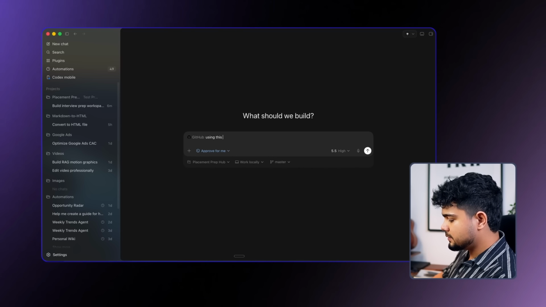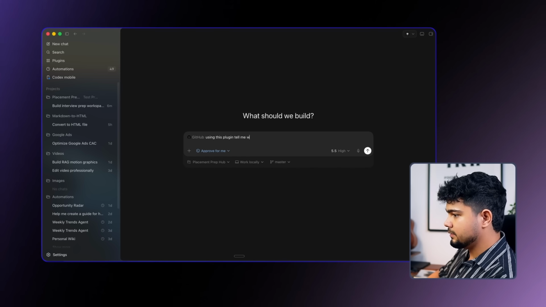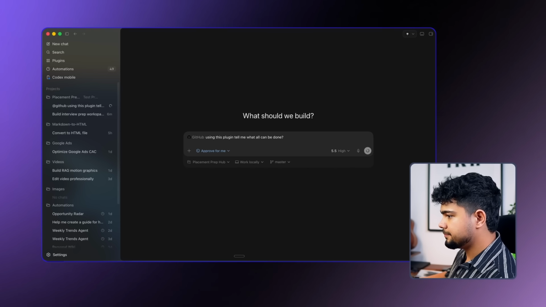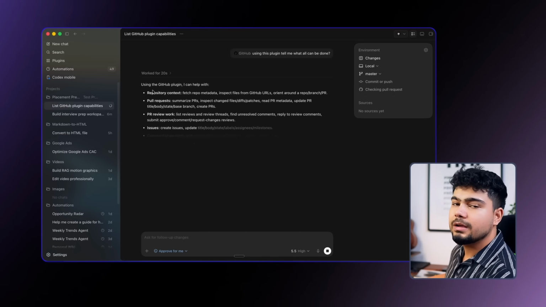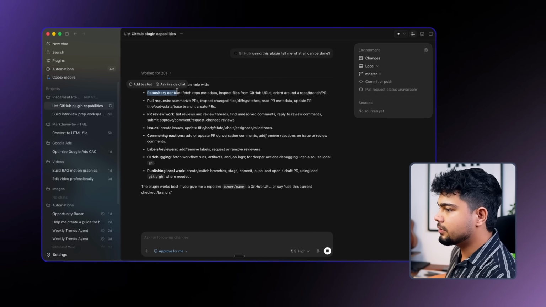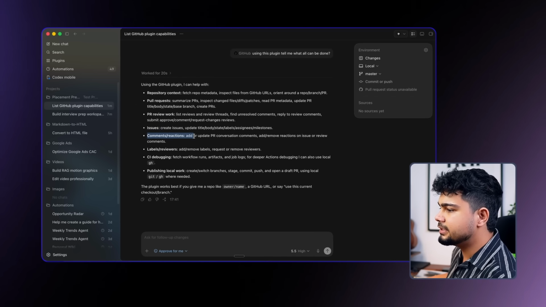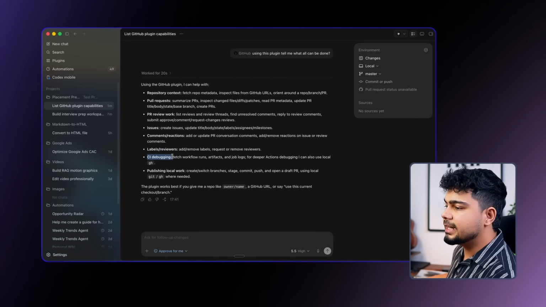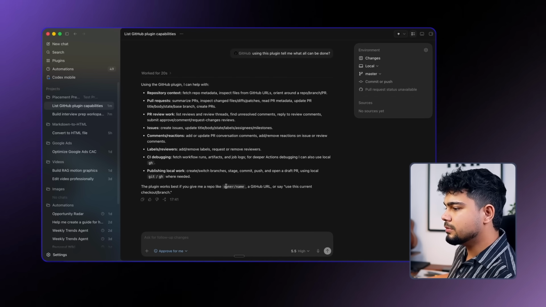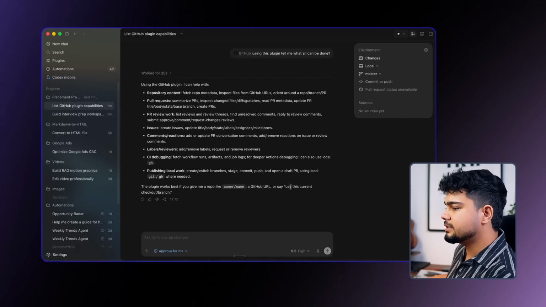Using this plugin, tell me what all can be done. So it read everything. What the GitHub plugin can do: repository context, fetch repo metadata, pull requests, PR review work, issues, comments, reactions, label reviews, CI debugging, publishing local work. The plugin works best if you give me a repo, like an owner or a GitHub URL.